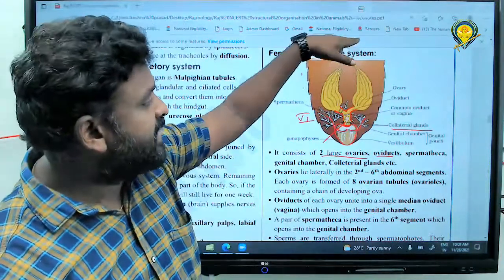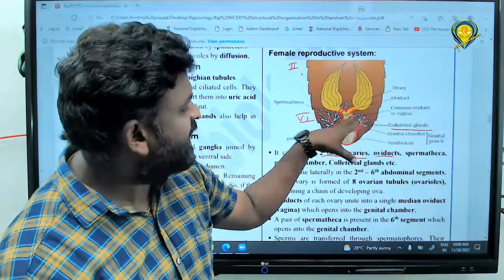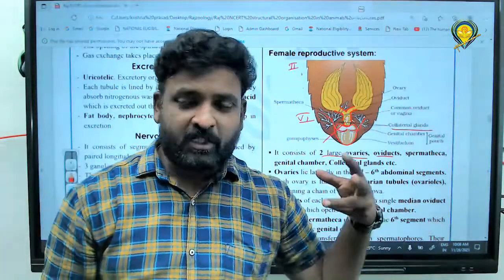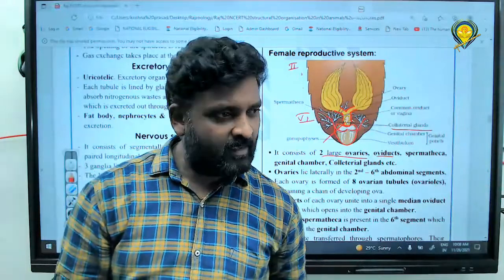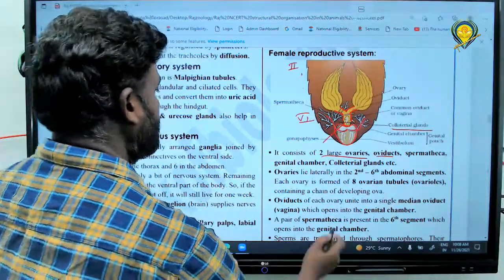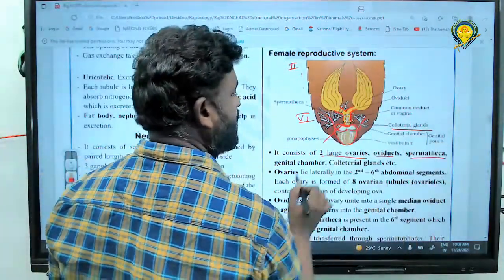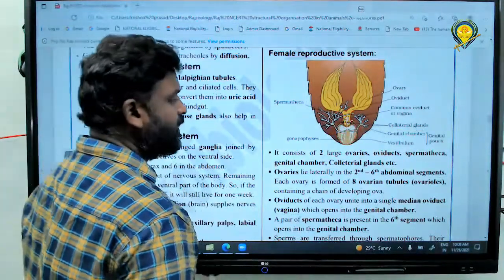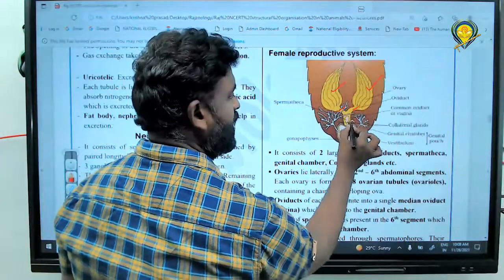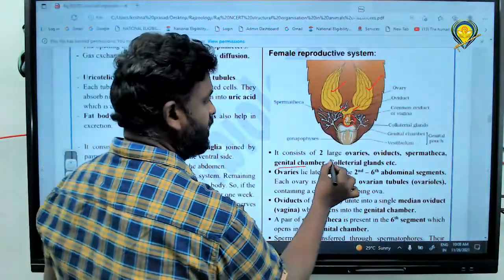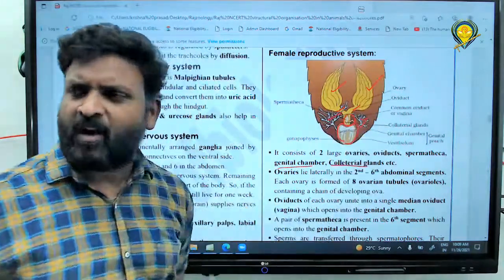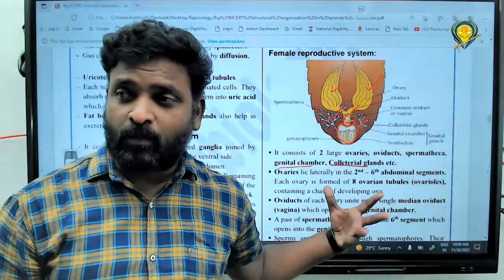Tell me, all of you, ootheca is secreted by either ovary, oviduct, spermatheca or collateral gland? The egg case is dark reddish in color. How is it? We will see that, right? This one. And spermatheca is also there, right? First ovaries are there, and oviduct also there, right? Next one, spermatheca also there, right? Next one, genital chamber also there, right? And next one, collateral glands. All are there.